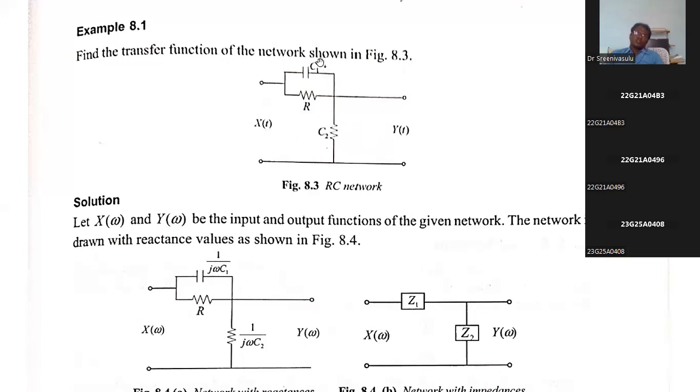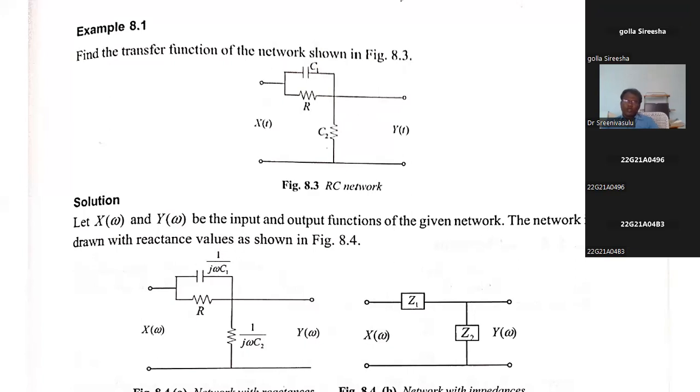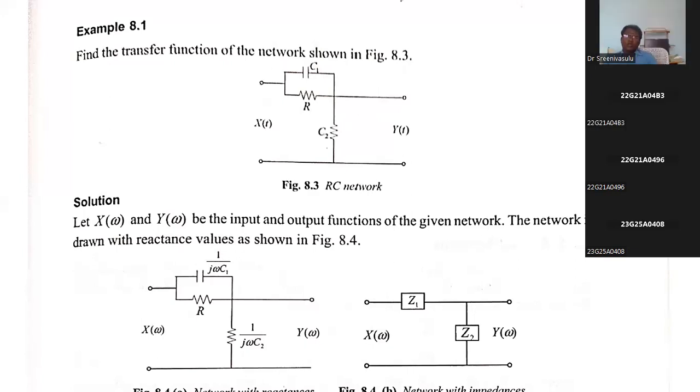One more thing, before converting with the Laplace transform, I am going to specifically explain why you are converting. What is the unit of R? Ohms. What is the unit of C? Farads. But for applying KVL we need units in ohms, while the units here are farads. That's why we need to convert the units of farads into reactance.